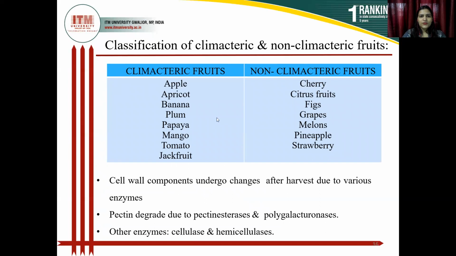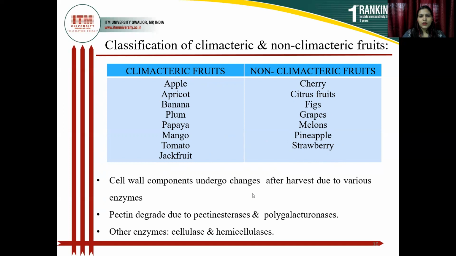Non-climacteric means it does not ripen after harvesting. So here is the classification of climacteric and non-climacteric fruits. Climacteric fruits are apple, apricot, banana, plum, papaya, mango, tomato, and jackfruit. These climacteric fruits can be ripened after harvesting, but non-climacteric fruits cannot be ripened after harvesting, like cherry, citrus fruit, fig, grapes, melons, pineapple, and strawberries.